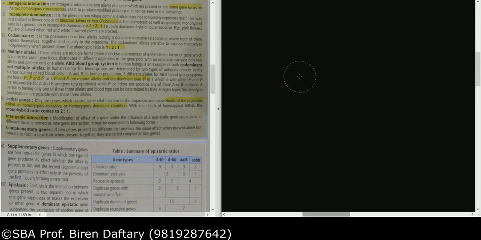There are many different types of gene interactions given: complementary, supplementary, epistasis. I will explain all that. But if I continue the same thing in today's lecture, it's going to be too much for you. I hope whatever part I have explained today is done. Most of it was revision. The next lecture is going to continue from intergenic interaction, and we are going to complete the entire chapter.